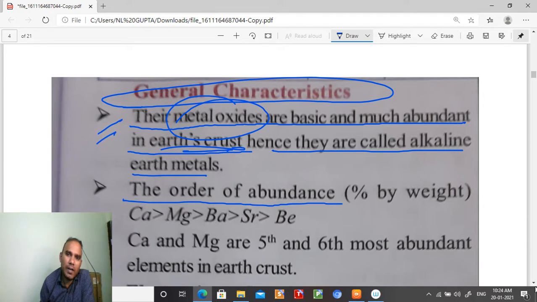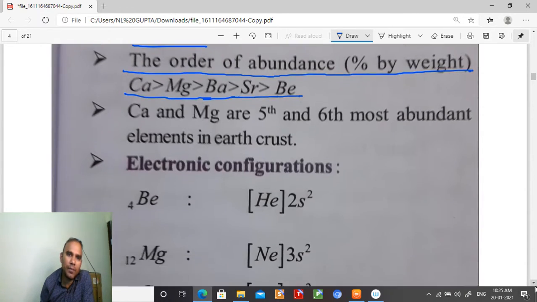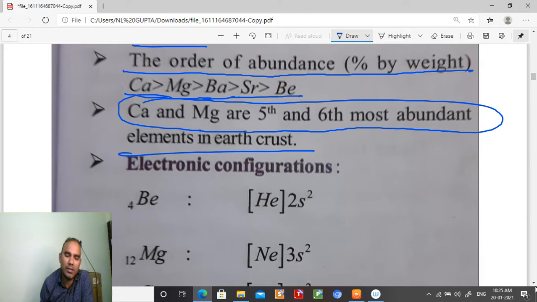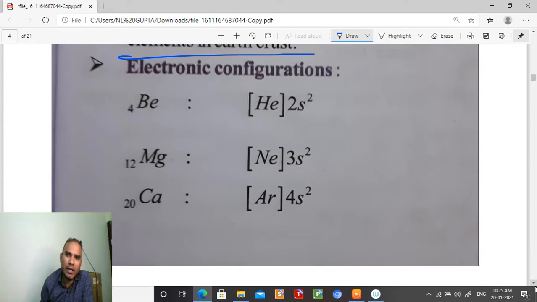The order of abundance by percentage, which is what? Maximum calcium, magnesium, then barium, then strontium and beryllium. Beryllium is minimum, student. Calcium and magnesium are the fifth and sixth most abundant elements in the earth crust. Calcium is fifth and magnesium is sixth. Electronic configuration I already discussed, student.